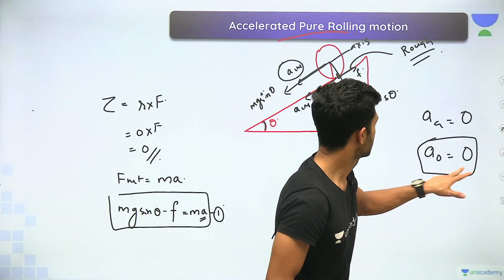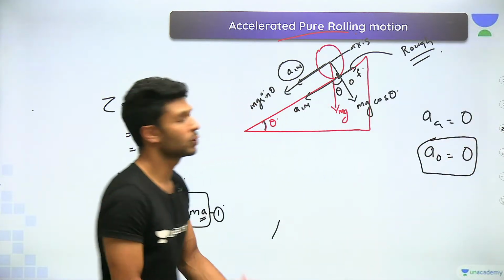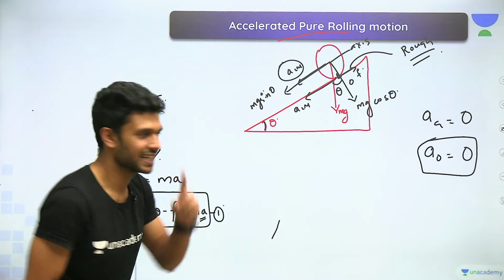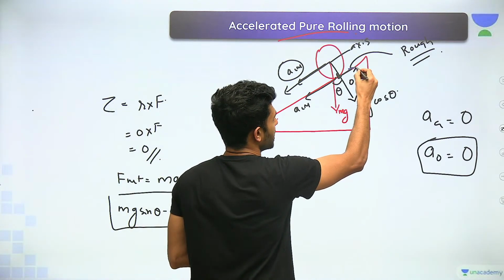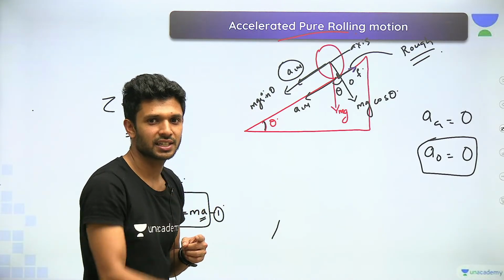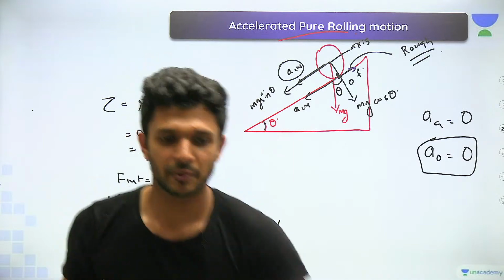Tell me. I will use a color. Yes, this color, blue color. Look carefully, look carefully. Can you see this frictional force? Can you see that frictional force in the upward direction? Yes. Now, can that frictional force rotate the body?